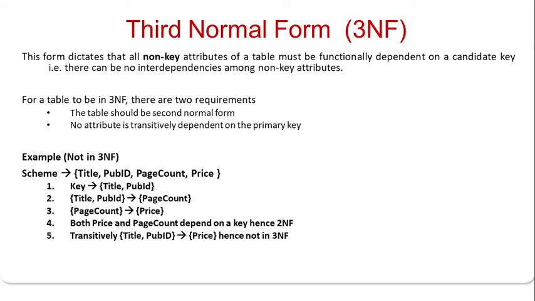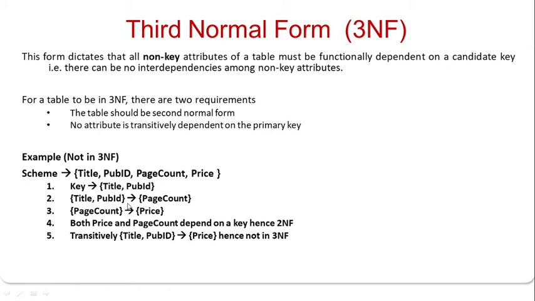Okay, so here is one example: title, publication ID, page count and price. The key attribute is title and publication ID, whereas page count functionally depends on title and publication ID. Price functionally depends on page count, which depends on publication ID and title.